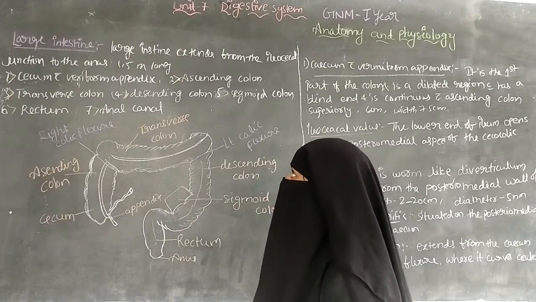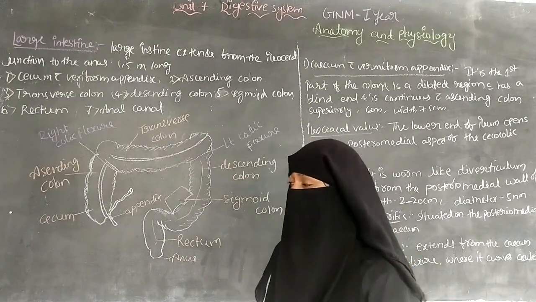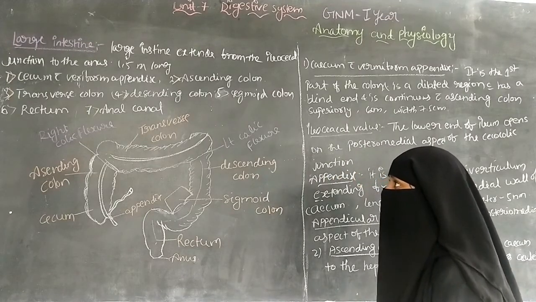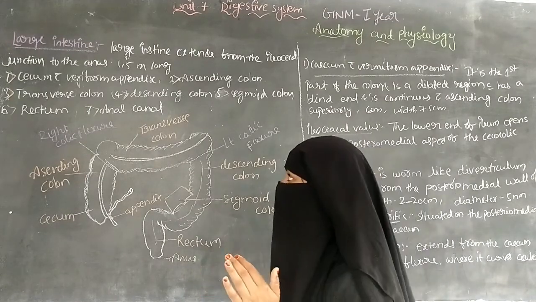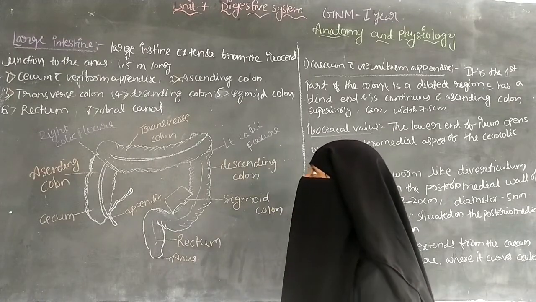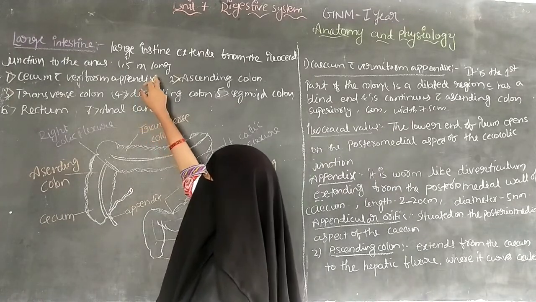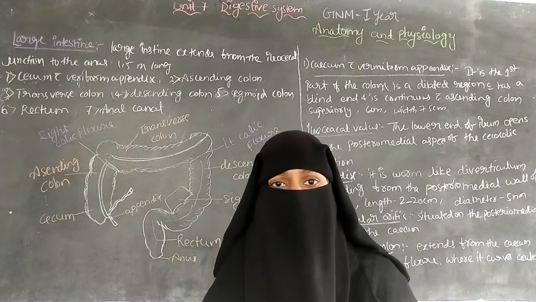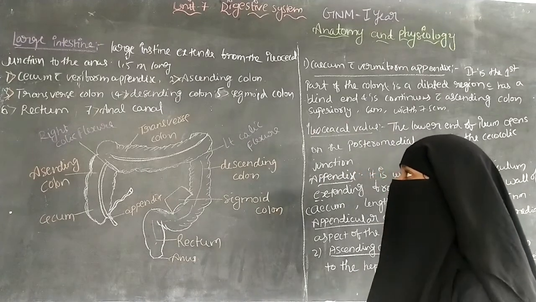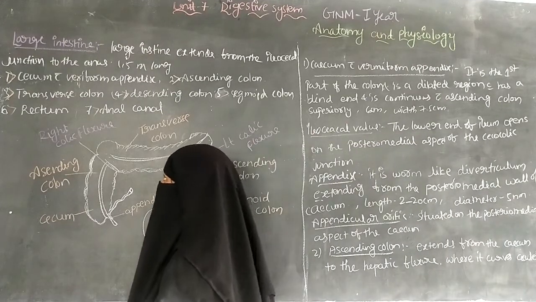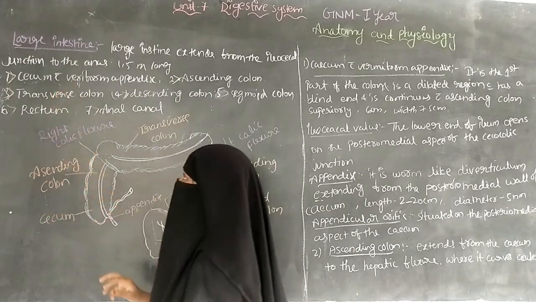So the large intestine starts from the ileocecal junction and ends at the anus. The length of the large intestine is 1.5 meters, and it has several segments.